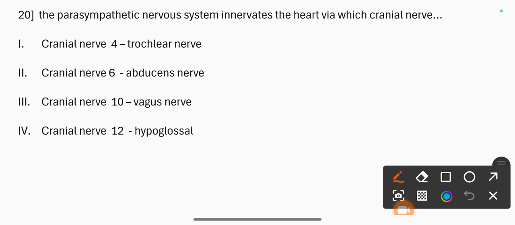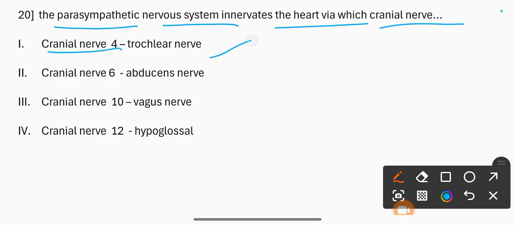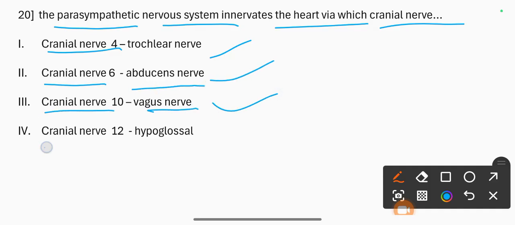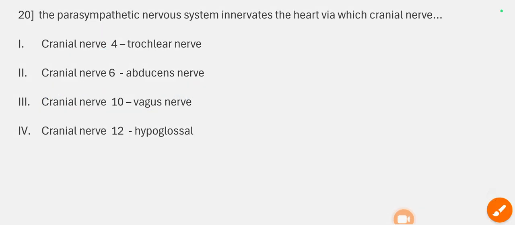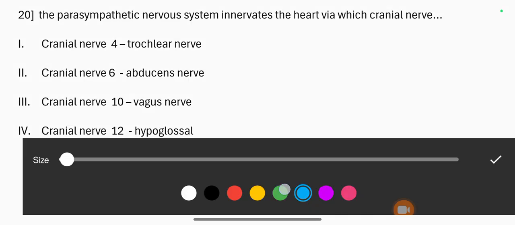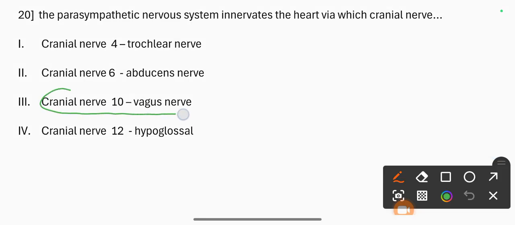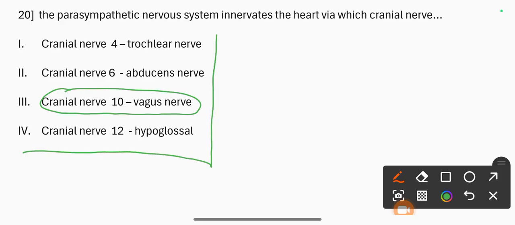Question number 20. The parasympathetic nervous system innervates the heart by which cranial nerve? 1, cranial nerve 4, trochlear nerve, 2, cranial nerve 6, abducens nerve, 3, cranial nerve 10, vagus nerve, and 4, cranial nerve 12, hypoglossal. Correct option is cranial nerve 10, vagus nerve. So it is simply cranial nerve X, the vagus nerve.